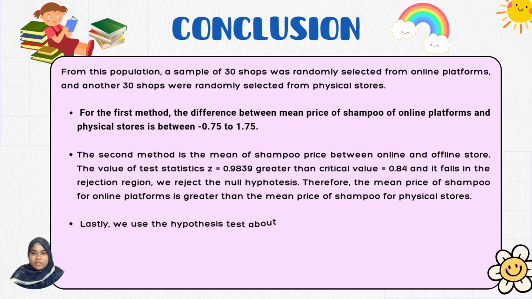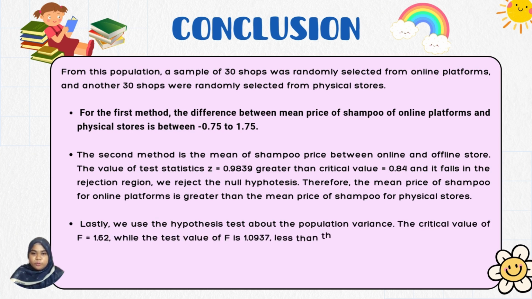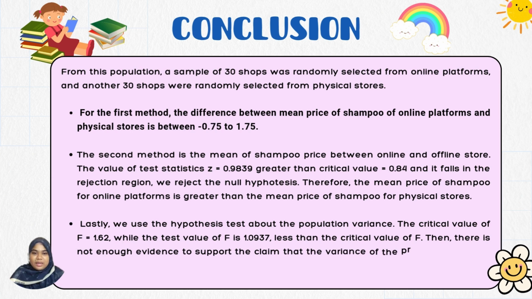And lastly, we use the hypothesis test about the population variance. The critical value of F is 1.62, while the test value of F is 1.0937, less than the critical value of F, so there is not enough evidence to support the claim that the variance of the shampoo price of physical stores is larger than online platforms.